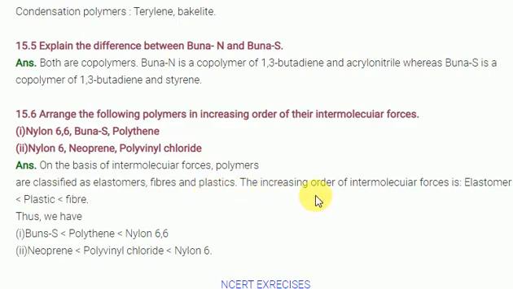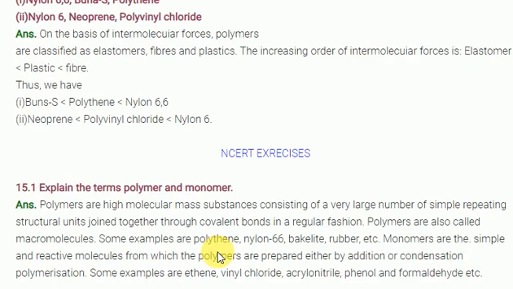Look at the next, the increasing order of intermolecular forces is elastomers, then plastics, then fibers. Nylon wires are there, no? Nylon wires are stronger than plastic. The order given is nylon 6,6, polythene, Buna-S rubber. Here the arrangement is also given: nylon 6, polyvinyl chloride, PVC pipes are there. Next one is neoprene. Clear? Go for the next question.